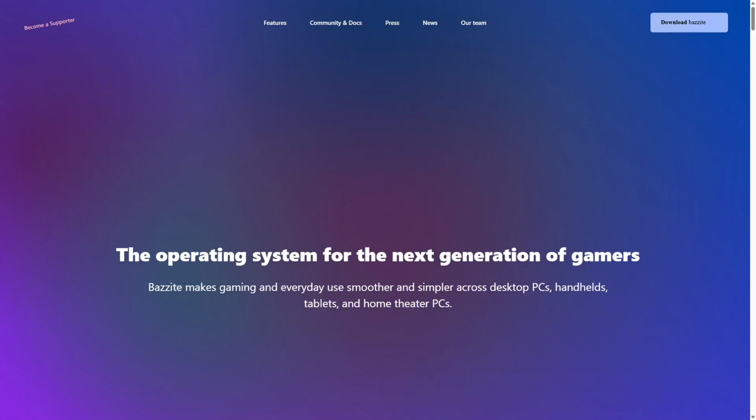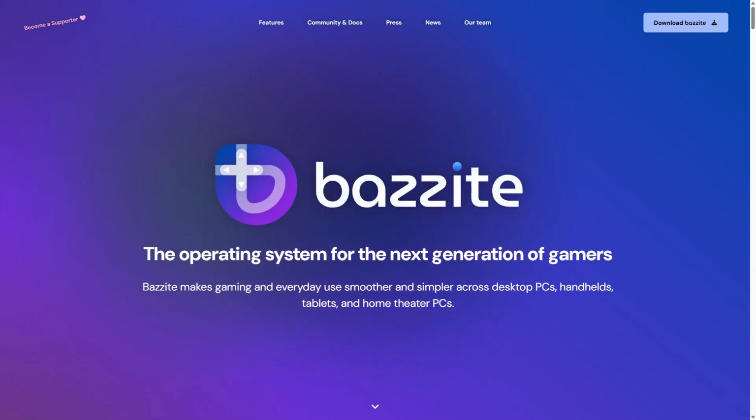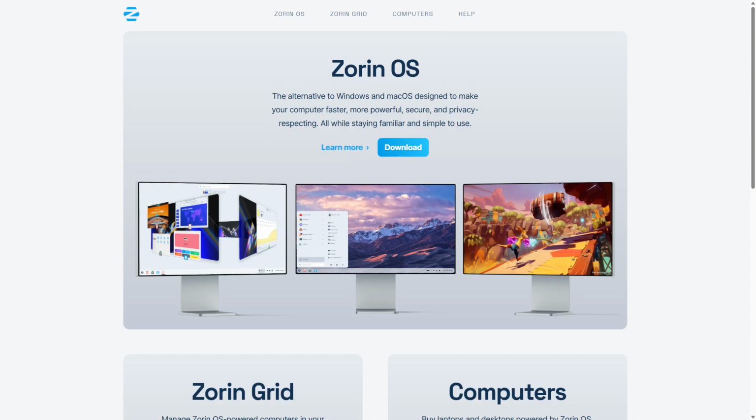Choose Bazzite if you are an experienced Linux user focused on maximum gaming performance and customization with the latest software and driver support. Opt for Zorin if you prefer a stable, user-friendly Linux gaming experience with easy Windows game compatibility and minimal setup. Both distros serve gamers well, but your choice depends on whether you prioritize customization or simplicity for gaming on Linux.